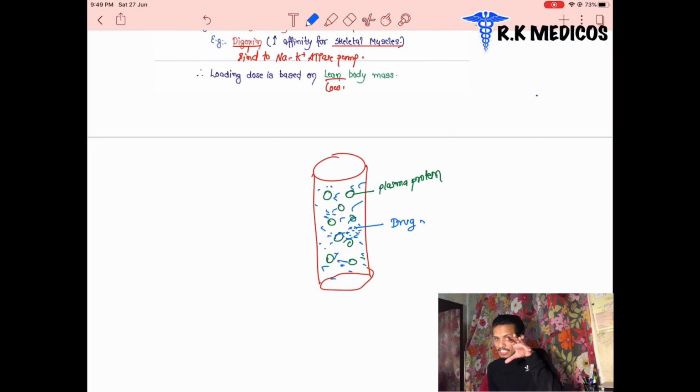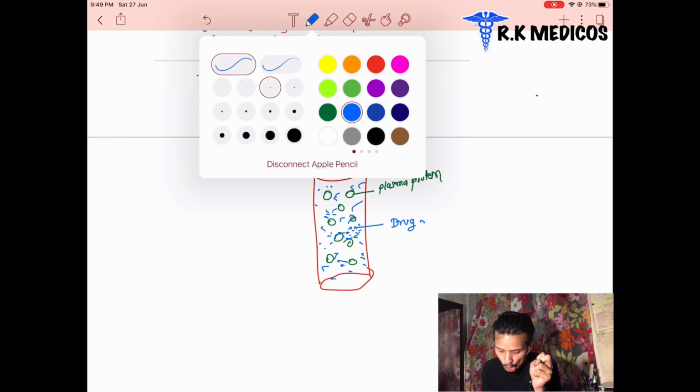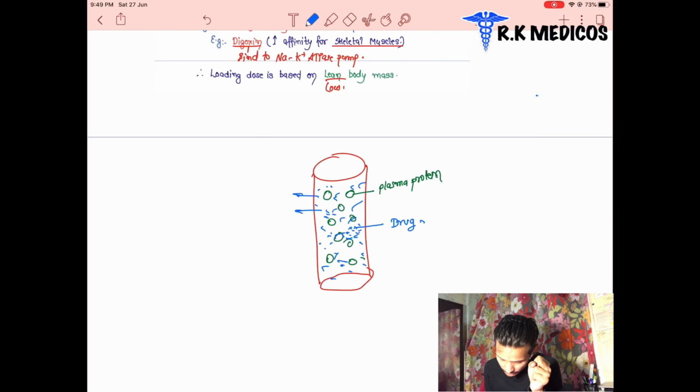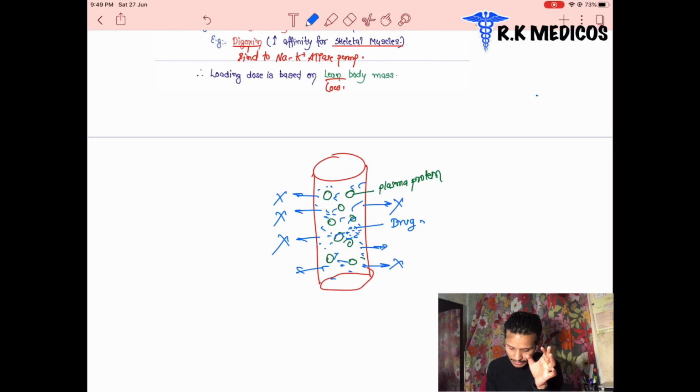Suppose these plasma proteins are binding these drugs. It means the drugs are not moving out, or they are moving out very little. When the drugs move very little outside, their volume of distribution will be decreased.